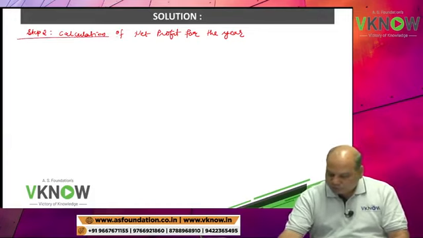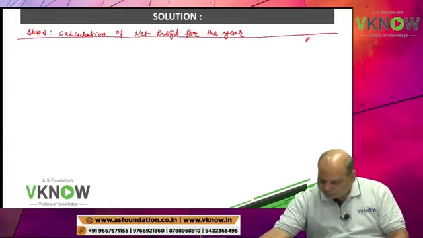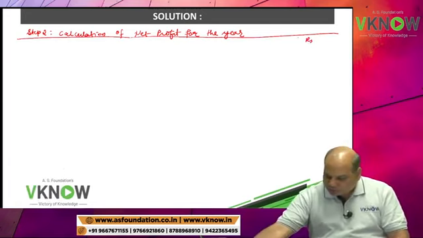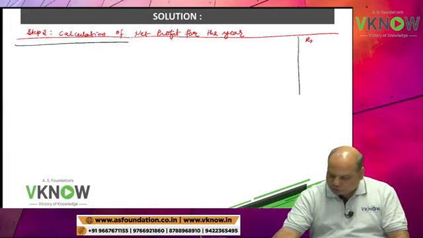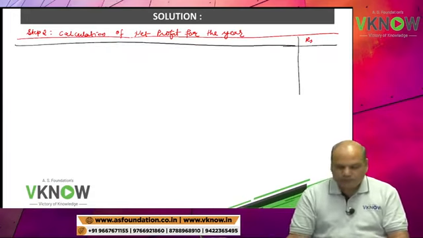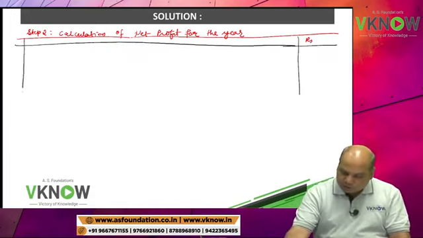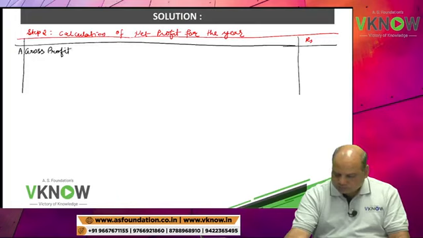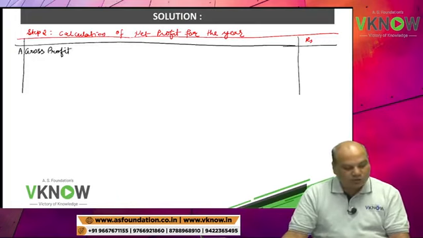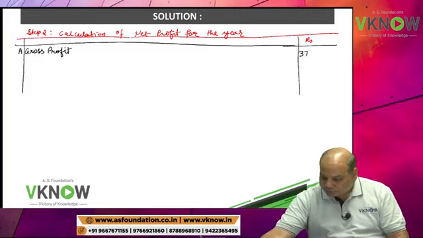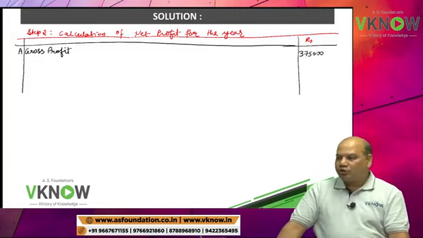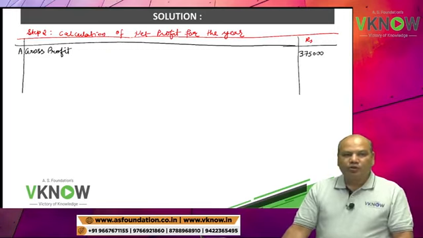Calculation of net profit for the year. Right hand side rupees. So how do you calculate the net profit? In the question first line, gross profit is given, 3,75,000. What is gross profit?